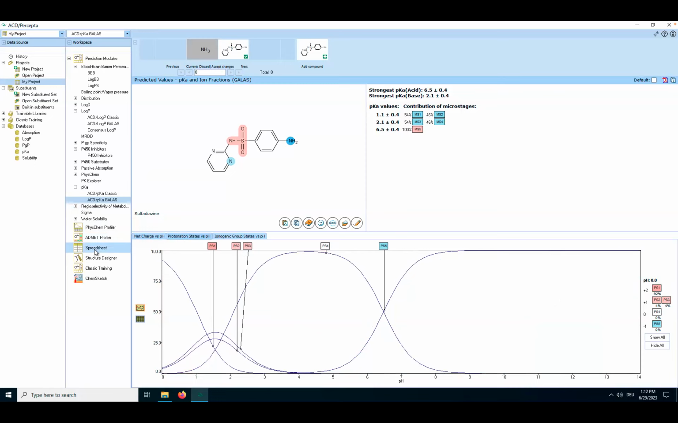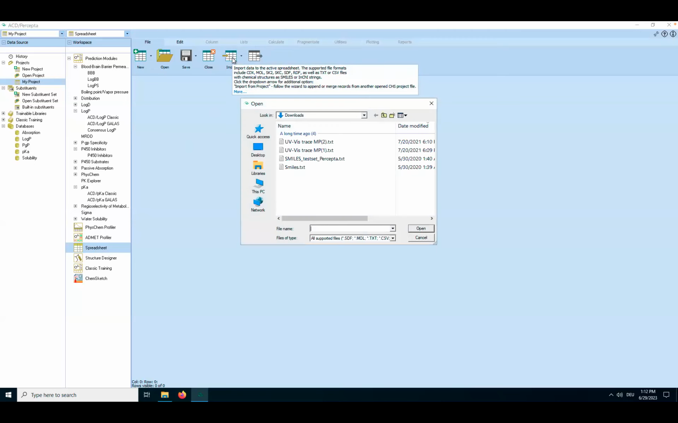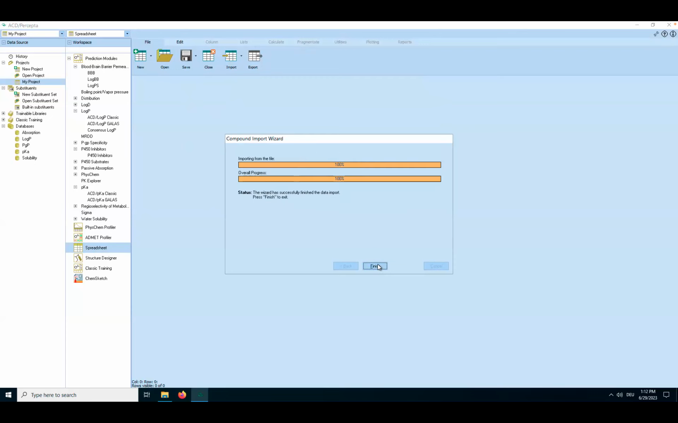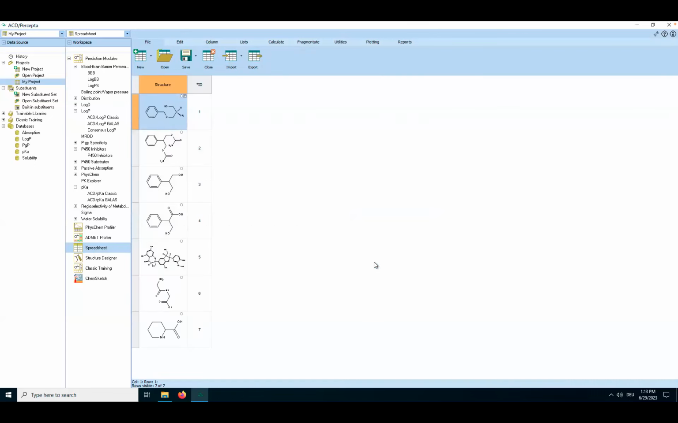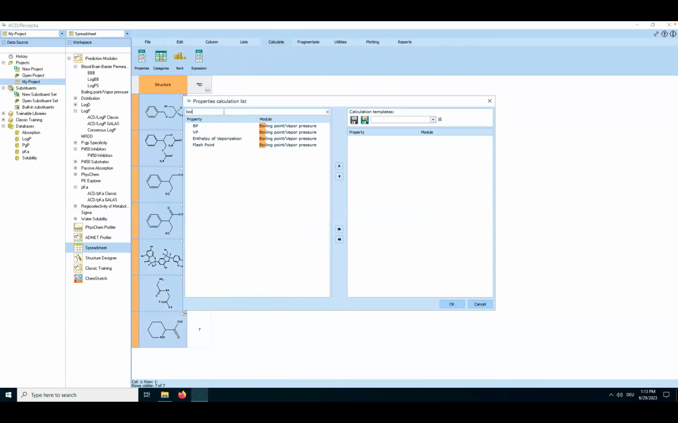I would just like to show you one more thing, and that's a spreadsheet option, which is very useful if you have a lot of structures and you would like to screen their properties. So you can go here under import and import, for example, SMILES, all of them in. You add them. So I think if I do that, it will just import them. And then you can mark the column with structure, you can go to calculate, you choose the properties you would like to calculate, let's say boiling point, vapor pressure, enthalpy of vaporization, flash point, just as an example.